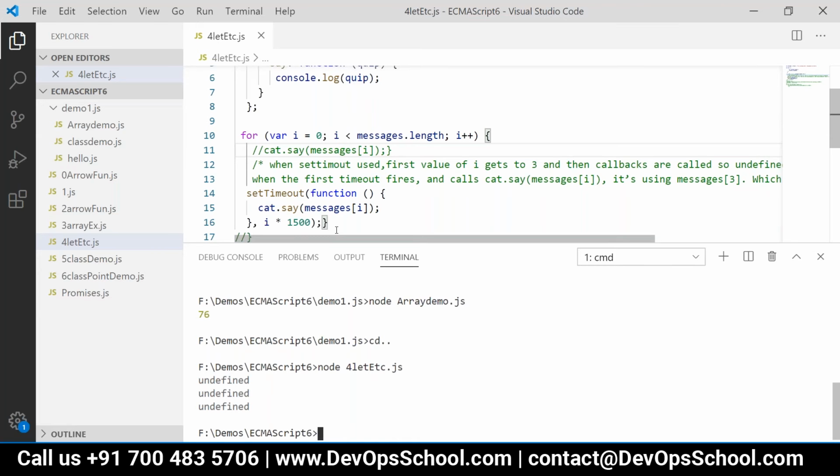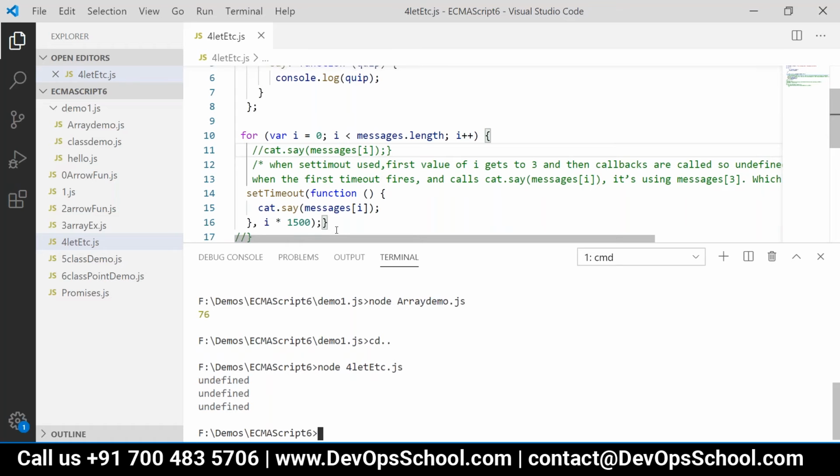Then suppose the first call's time comes. The value of i will be the maximum, because it is incrementing each time. The value of i is getting incremented from 0 to 3.